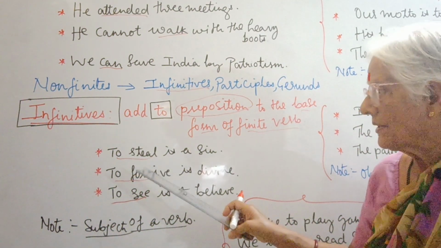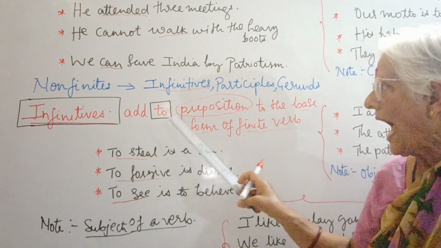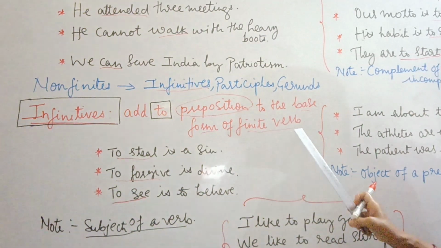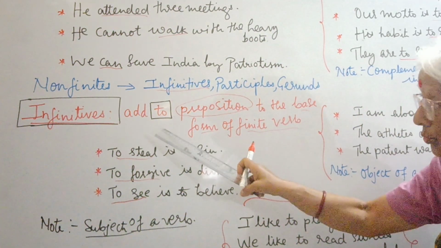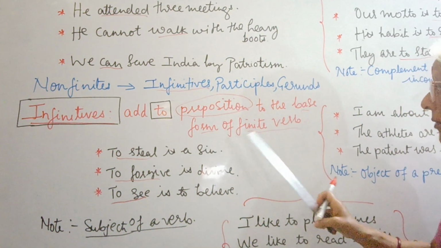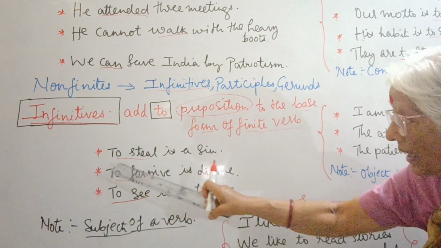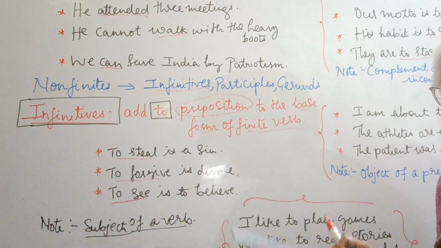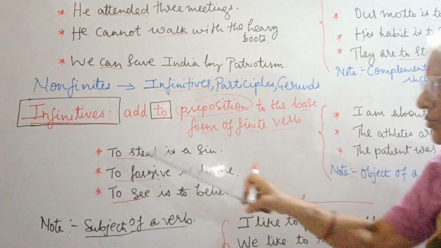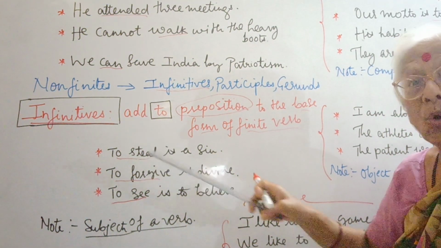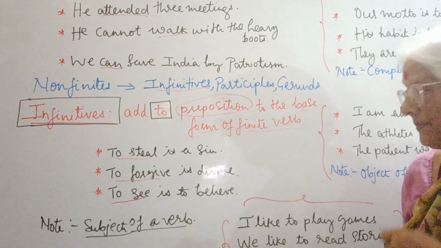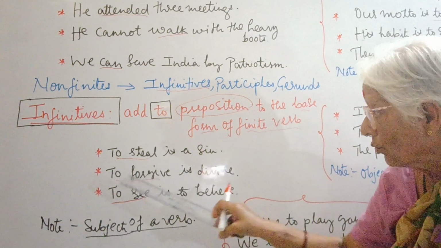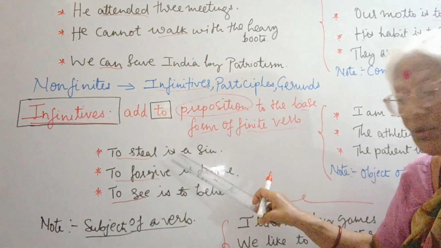See the first example. So infinitives add the preposition to the base form of the finite verb. You would use the to preposition with the base form of the finite verb. To, and the base form of the finite verb is steal. So to steal is a sin. What is a sin? To steal. So here it plays the role of a subject of a verb. To forgive is divine. What is divine? To forgive. Subject of the verb.